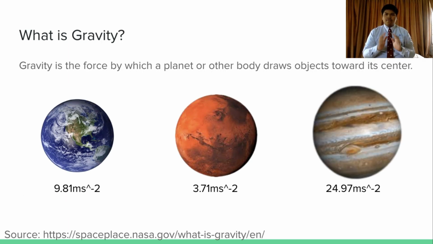Very well, to begin, what is gravity? Gravity is the force by which a planet or another body draws objects towards the center. As everyone knows, Earth has a gravitational force of 9.81 meters per second square. Some planets, such as Mars, have a weaker gravity compared to Earth, being only 3.71 meters per second square, while some planets, like Jupiter, have a stronger gravity than Earth, which is 24 meters per second square.